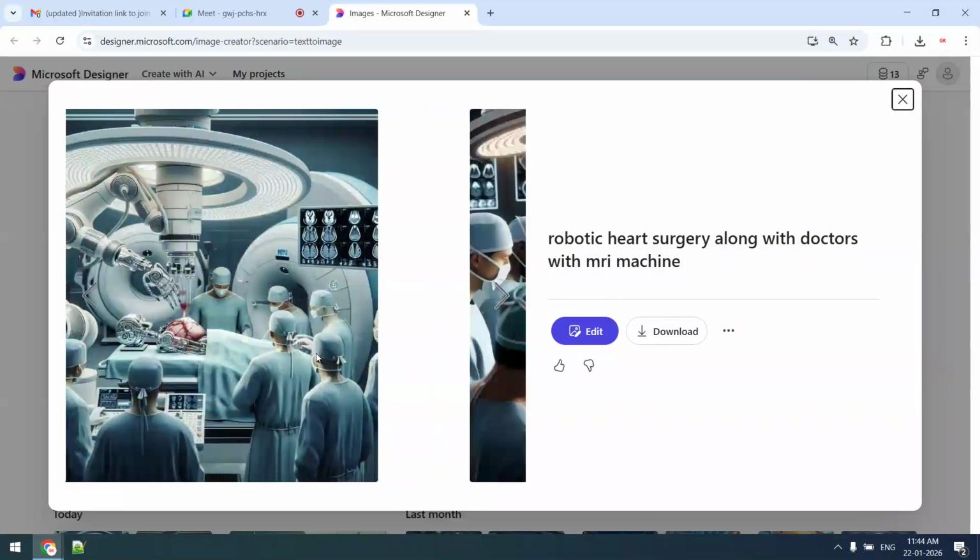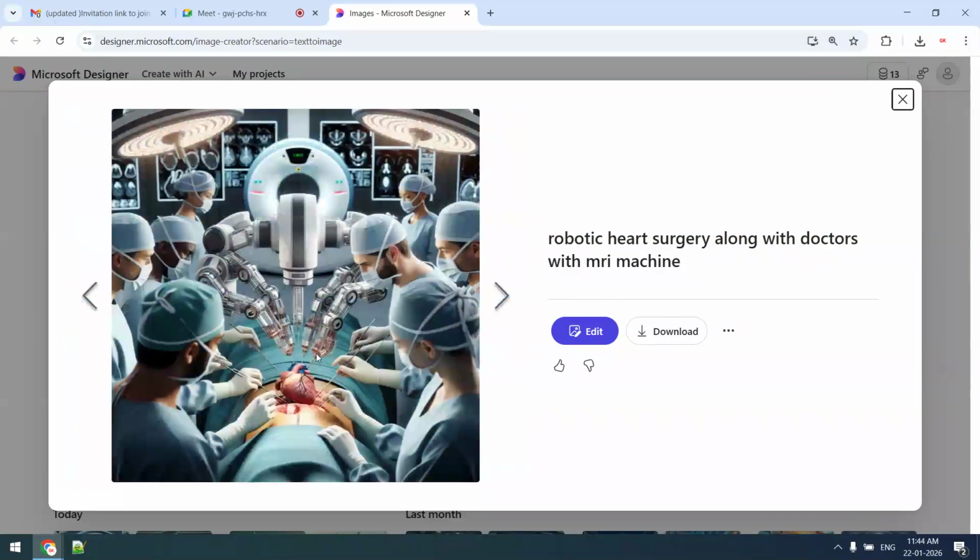So whatever input I have given, the way it has interpreted it, this output is correct. But here also there are so many issues. The human heart is taken out of the human body. I don't know because we are not doctors, but I assume this type of surgery is not done in actual operation theaters, where the human heart is taken out of the body, operated on, and then moved back inside like an automobile spare part.